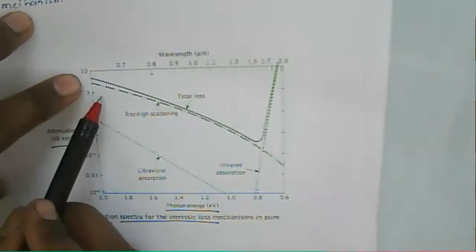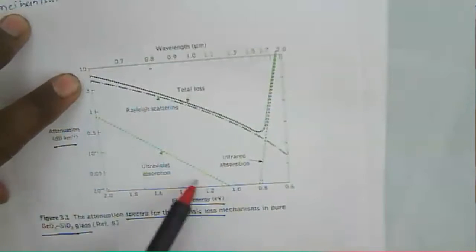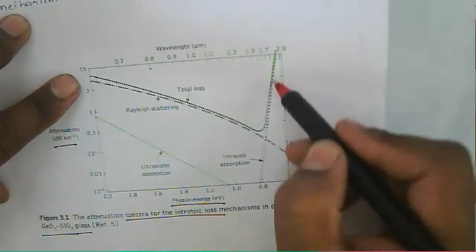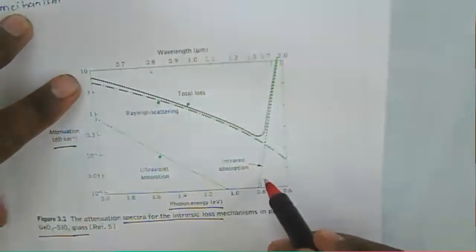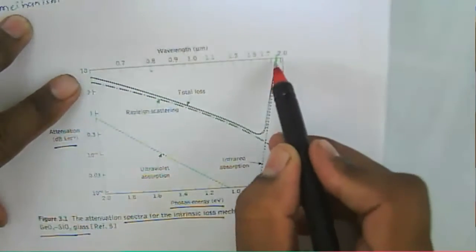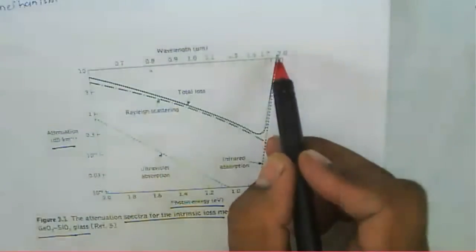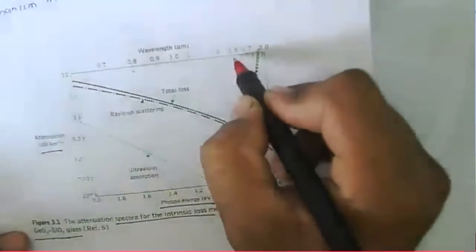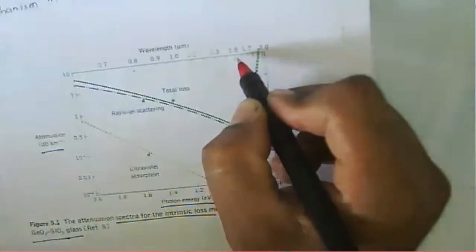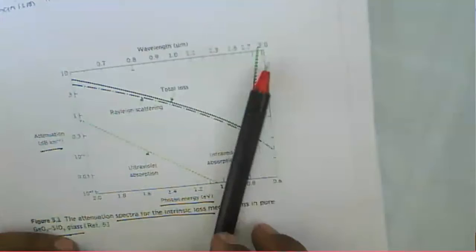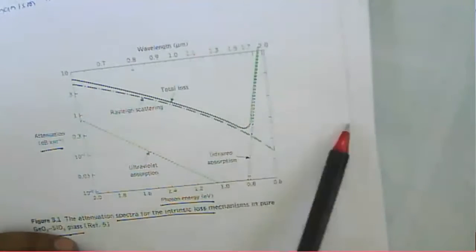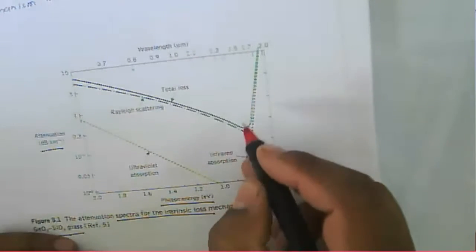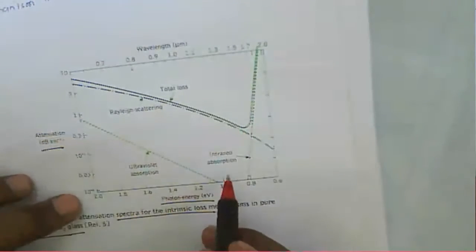For this particular wavelength, there will be ultraviolet absorption, and above this there will be infrared absorption. If you consider that the operating wavelength is about 1.5 micrometer, or 1550, 1500 nanometer, then above that 1500 nanometer there will be attenuation. That attenuation is due to infrared absorption, and below that there will be ultraviolet absorption.